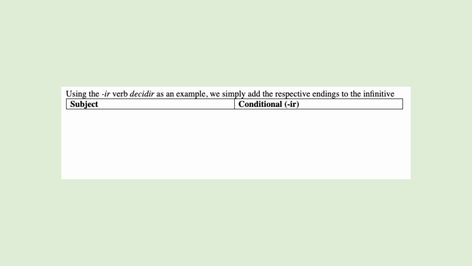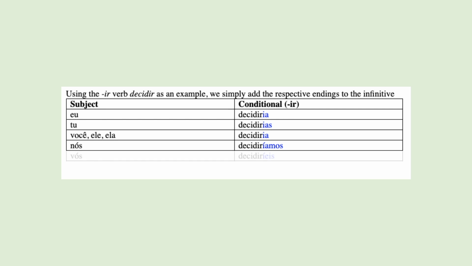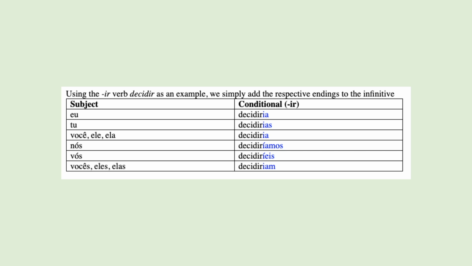And for decidir, we again simply attach the conditional endings to the end of the infinitive form of the verb. Decidiria, decidirias, decidiria, decidiríamos, decidiríeis, decidiriam. And that summarizes regular Portuguese conjugations under the conditional.